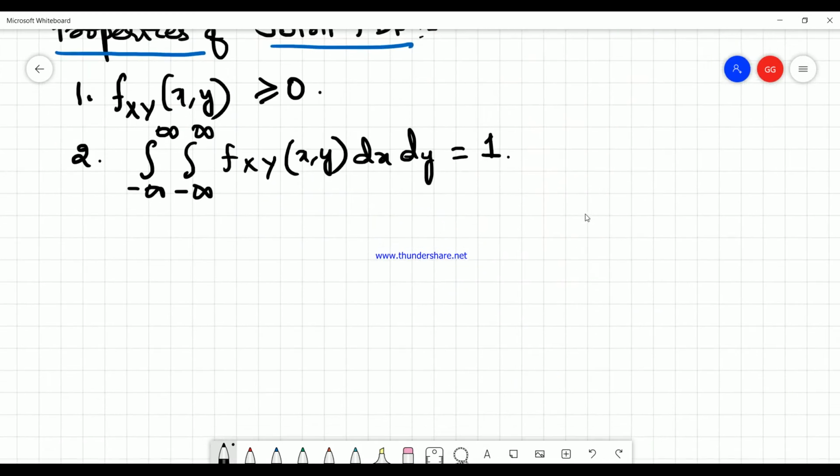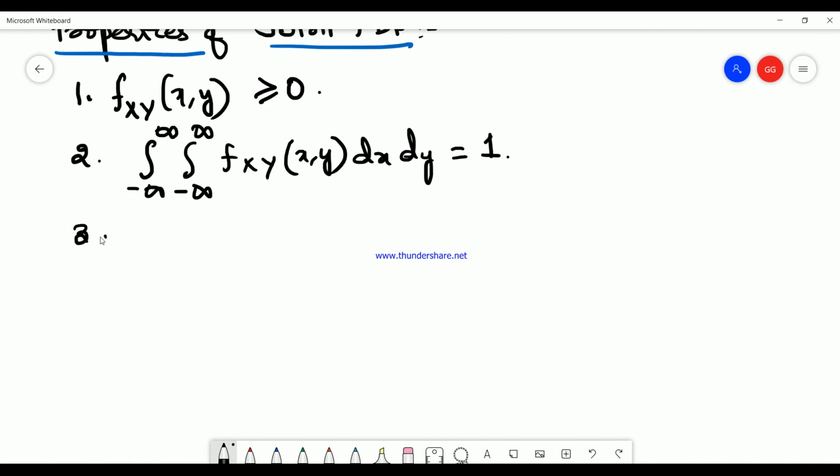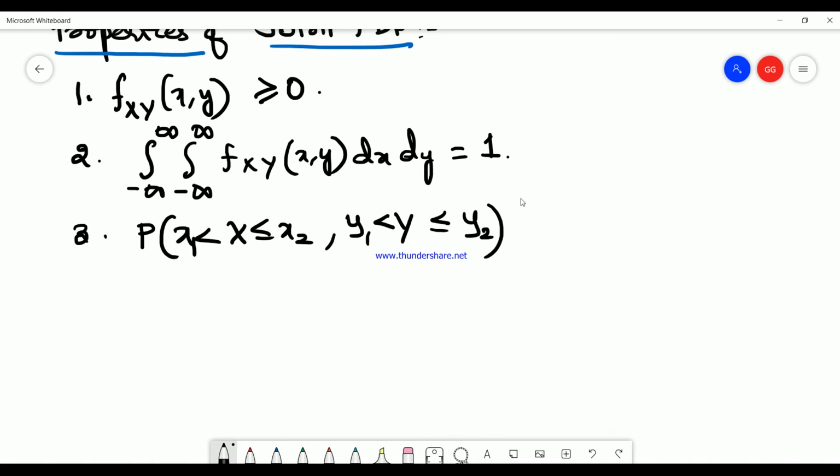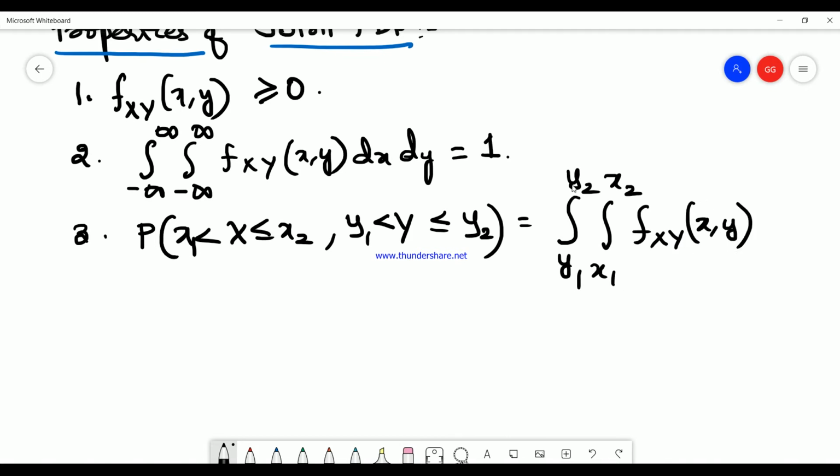Then the third property is, when I take the probability of x1 < X ≤ x2 and y1 < Y ≤ y2, then I can say this would be equal to the integration from y1 to y2, integration from x1 to x2, integrating the PDF in terms of y1 to y2 and in terms of x1 to x2, dx dy.